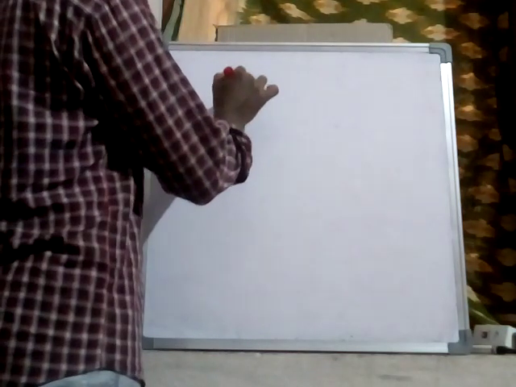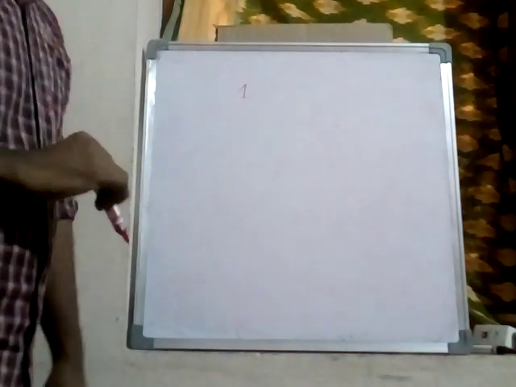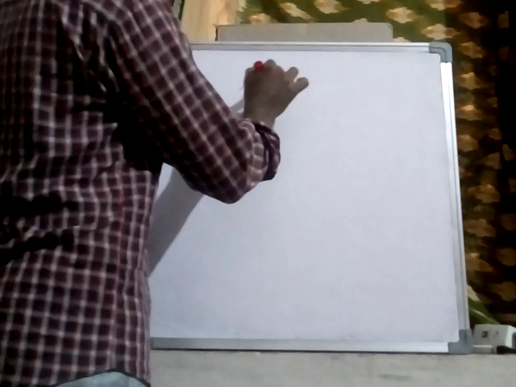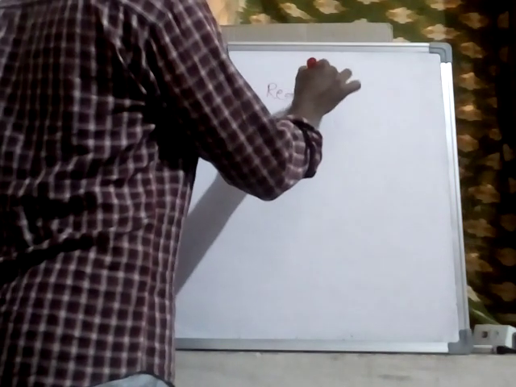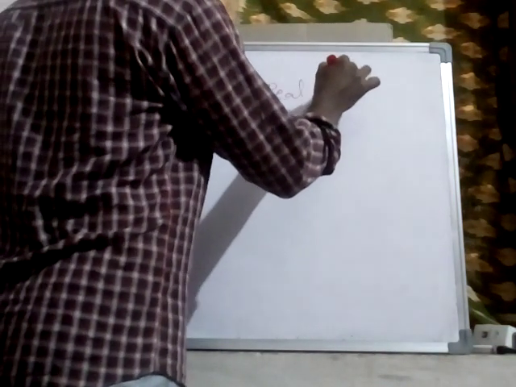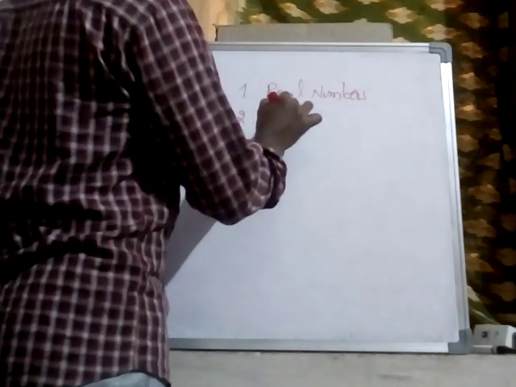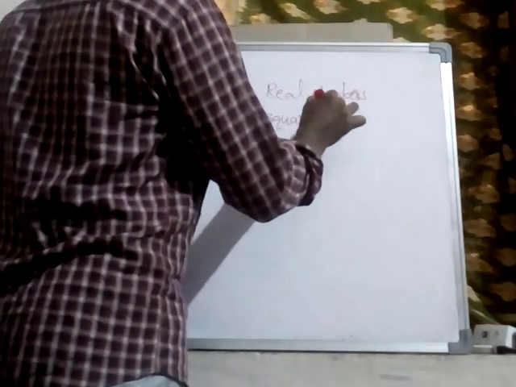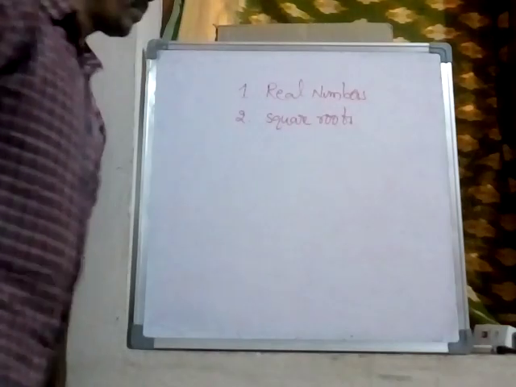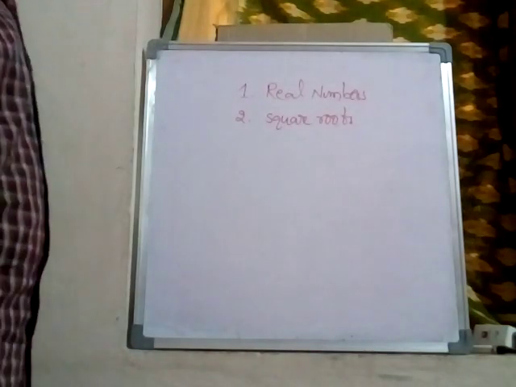So, what is the screening syllabus? The screening syllabus has two topics in total. The first one is real numbers. The second one is square roots. So the first chapter is real numbers and the second one is square roots.